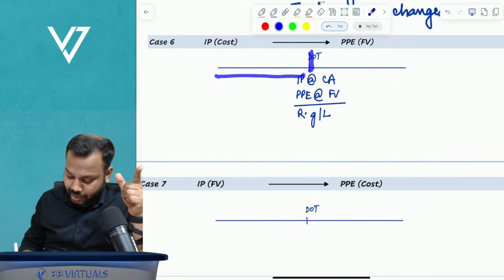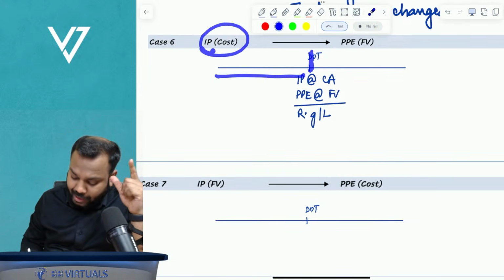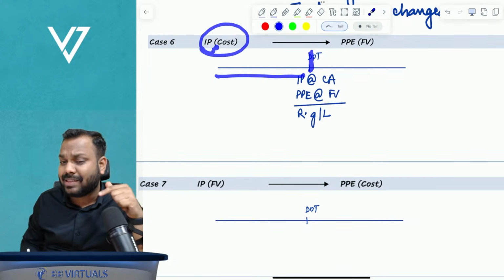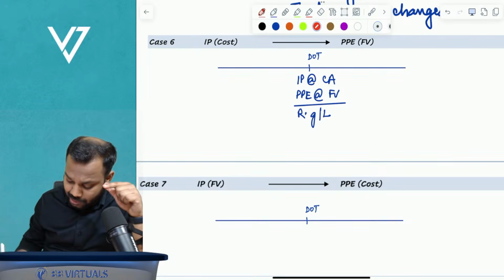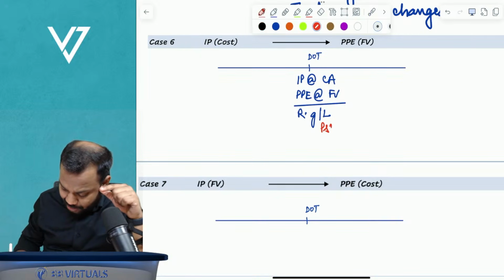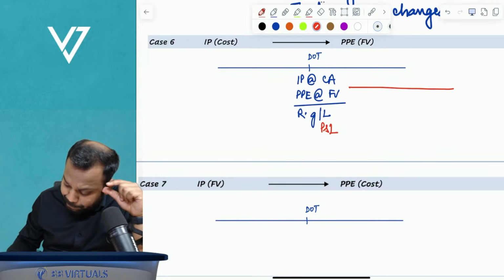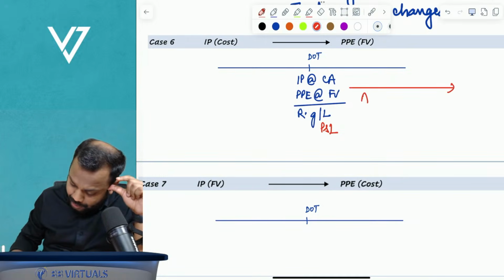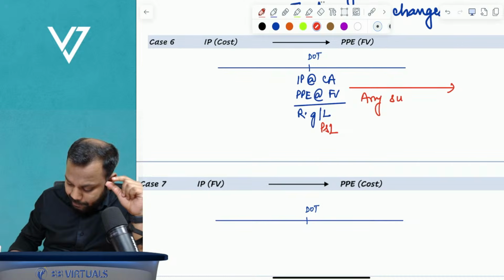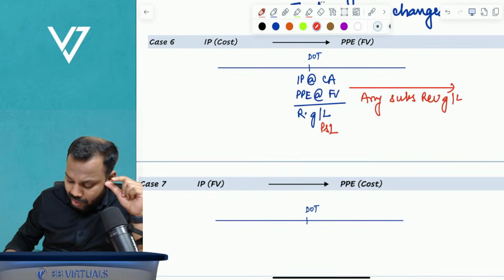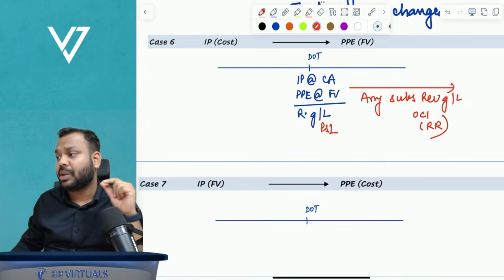So what is the old accounting? IP. And in IP, where do we recognize revaluation gain or loss? P and L. So this will be recognized in P and L. But any subsequent revaluation gain or loss will be recognized in other comprehensive income and accumulated in revaluation reserve.